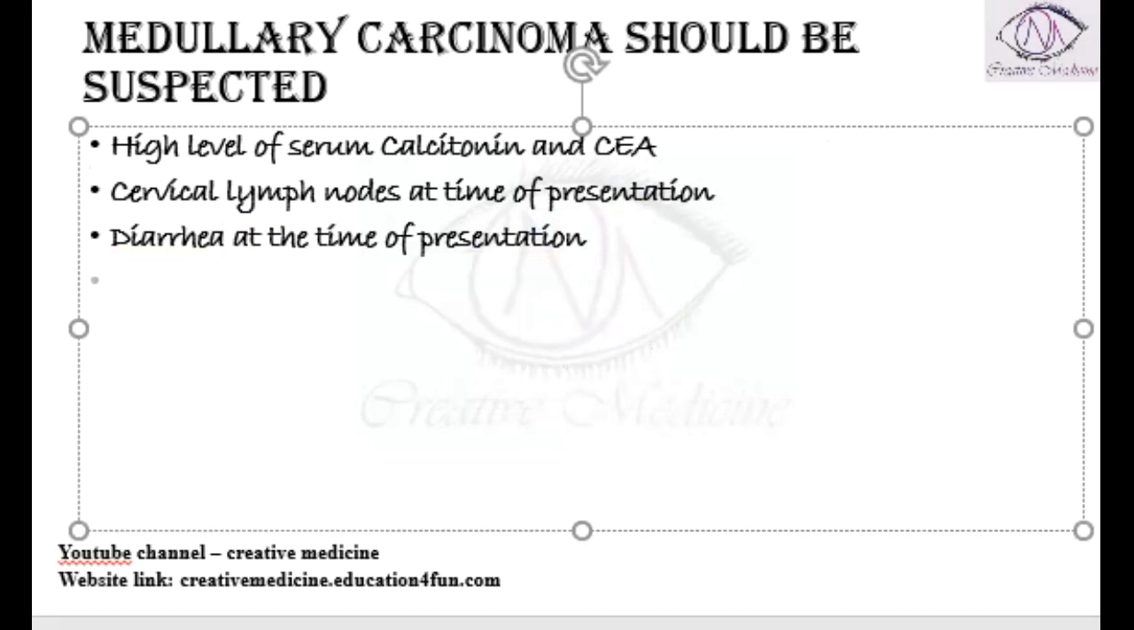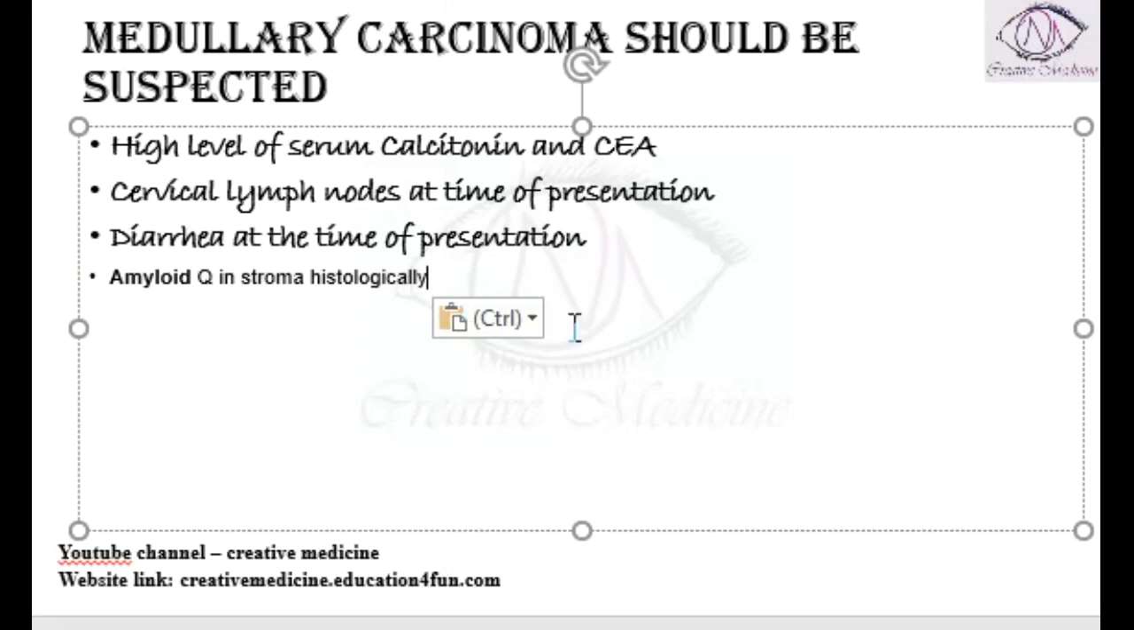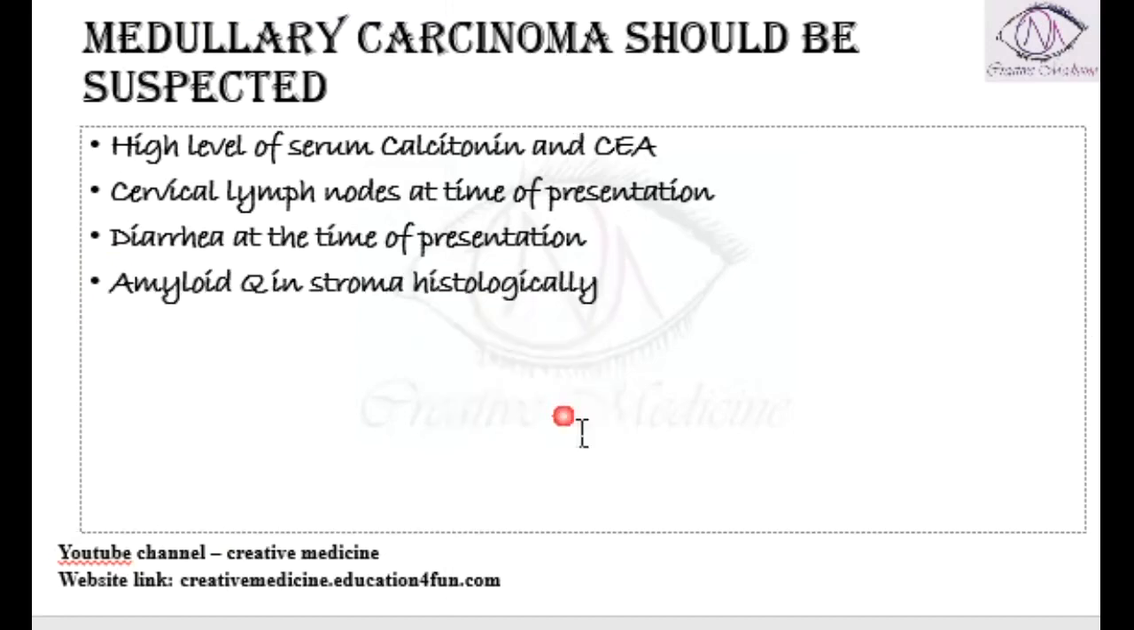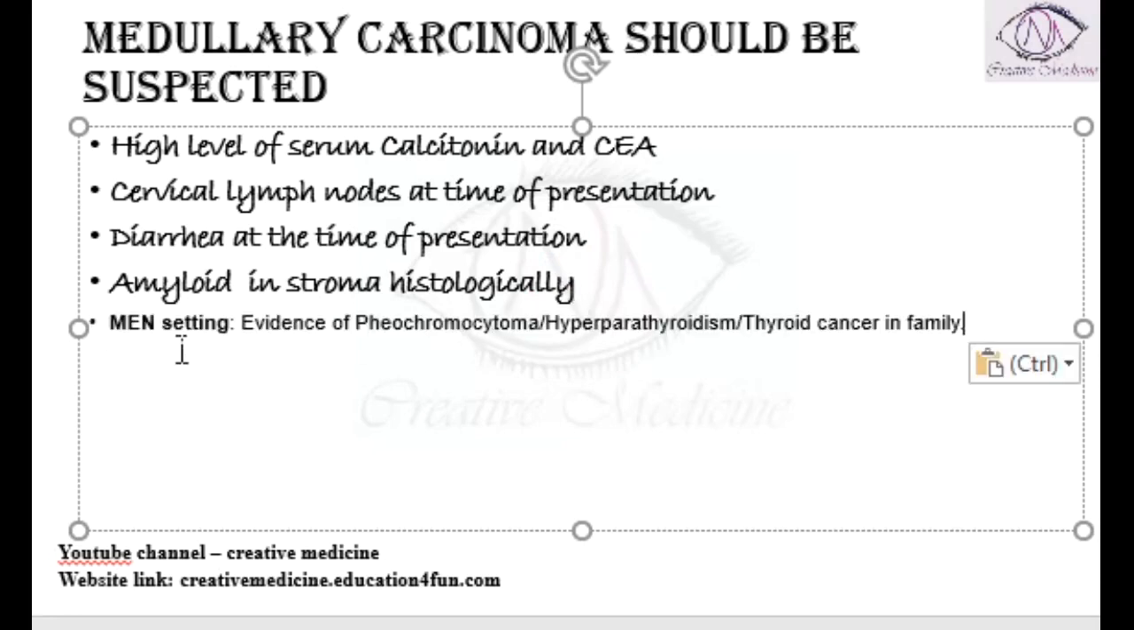If the patient has amyloid in the stroma histologically, that is, if we do a histopathological examination and find that the patient has amyloid, then we should suspect medullary carcinoma. Also in the presence of MEN, that is multiple endocrine neoplasia. How do you suspect multiple endocrine neoplasia?